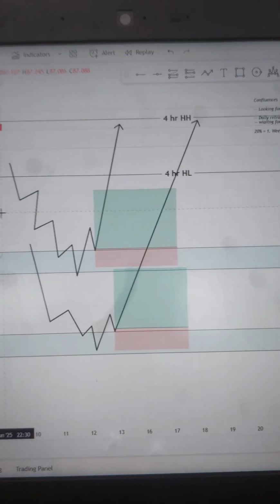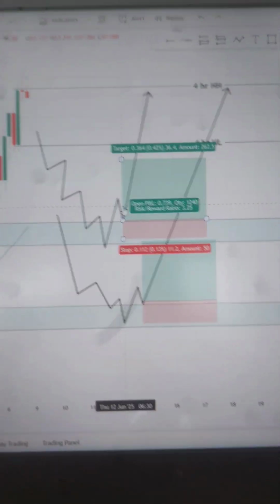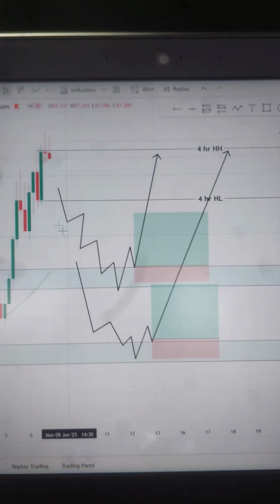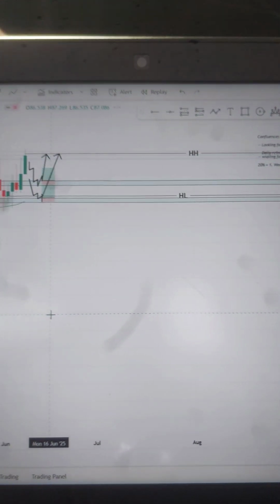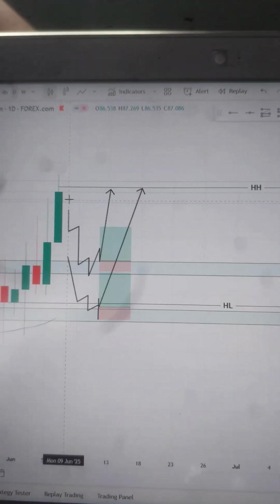I want shift of structure the same. Then now NZD JPY. Here are the two scenarios in NZD JPY. I want this to come here, then give me the retracement and the shift of structure, and also it will create the daily retracement candle, which is a need. Without this, the market doesn't work like that.